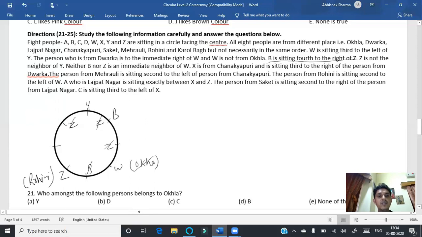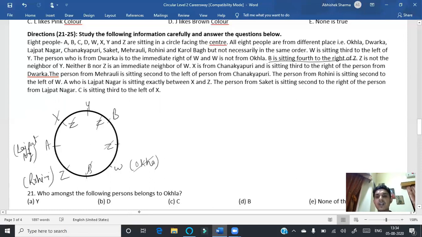A, who is from Lajpat Nagar, is sitting between X and Z. So A must be here and Lajpat Nagar. So Lajpat Nagar we are writing like this. So definitely X must be here.